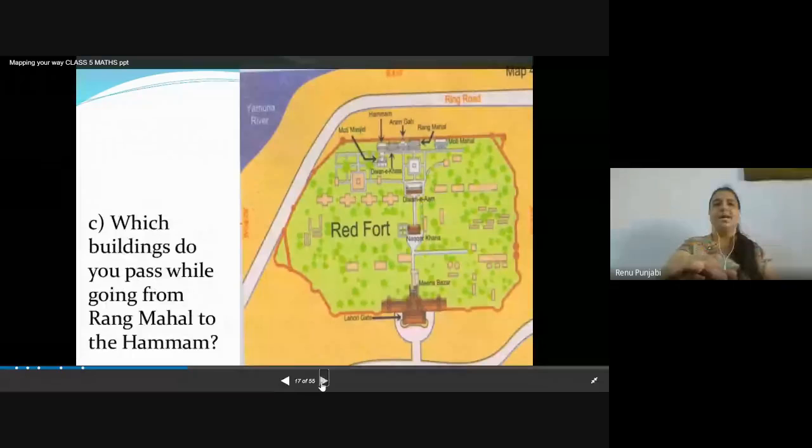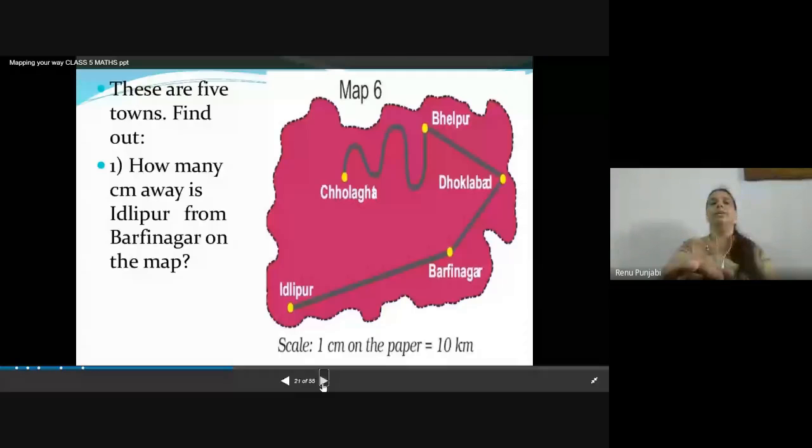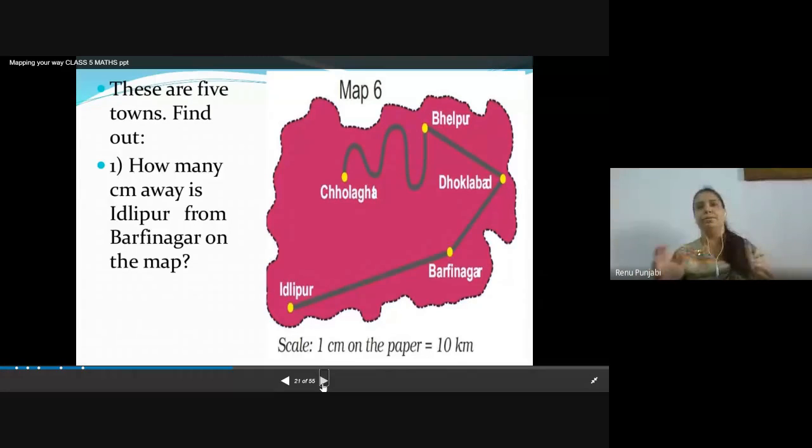Which building do you pass while you go to Rang Mahal? So this is the Red Fort map. All these maps one by one we will discuss in the next classes, and the questions related to them. And we have learned about scaling also. So on the basis of scaling we will try to understand the map, how much is the distance between one place and another place.